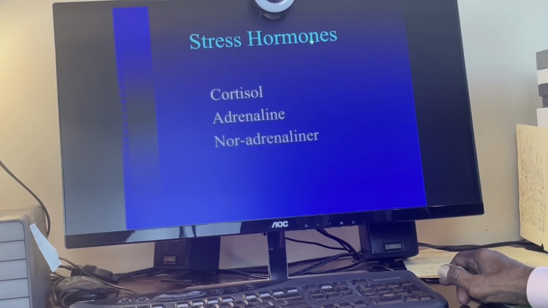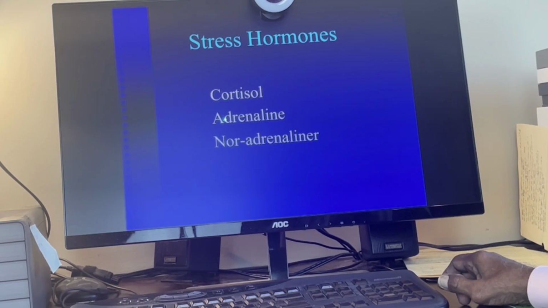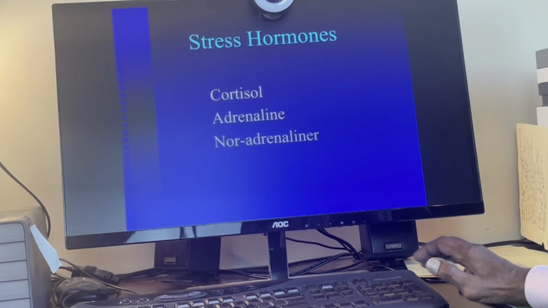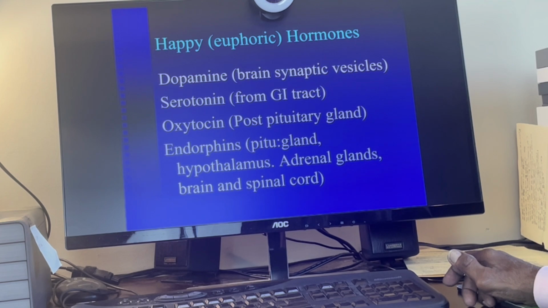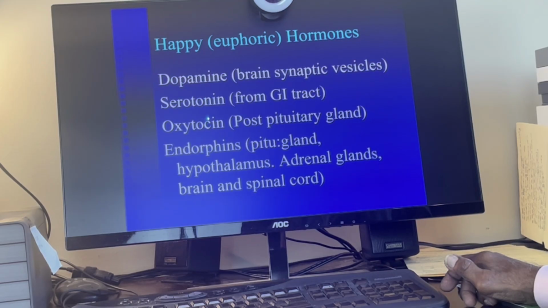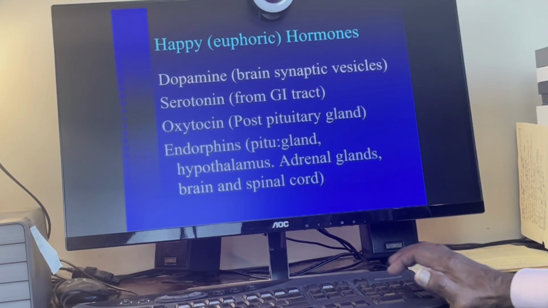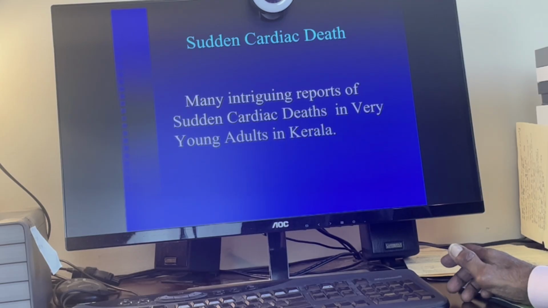There are stress hormones you should know. The stress hormones are cortisol, adrenaline, noradrenaline. Likewise, there are happy or euphoric hormones: dopamine, serotonin, oxytocin, and endorphins. And then there is sudden cardiac death.